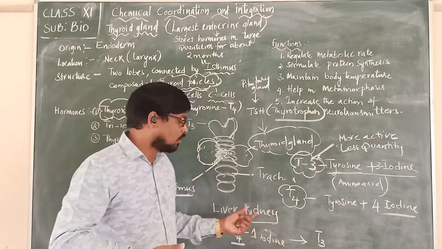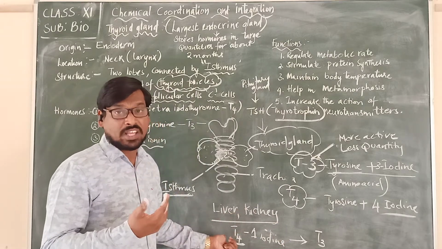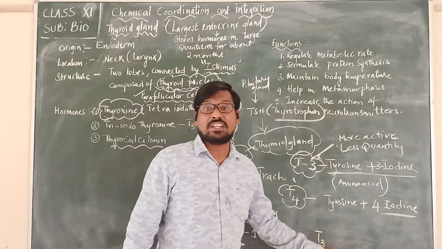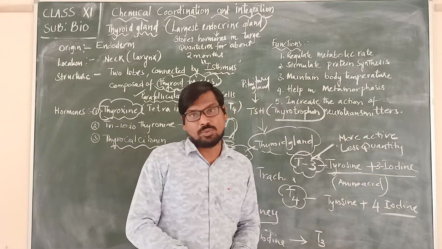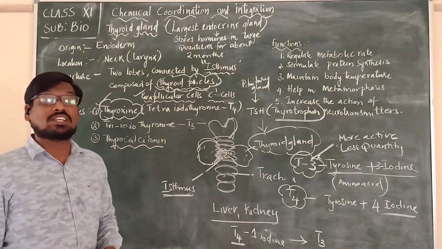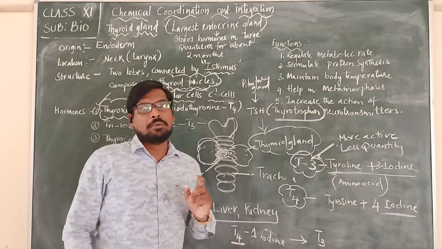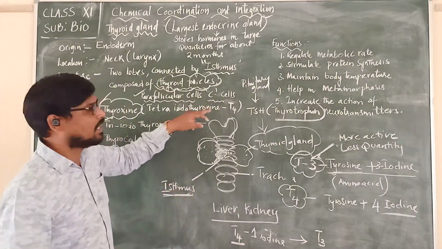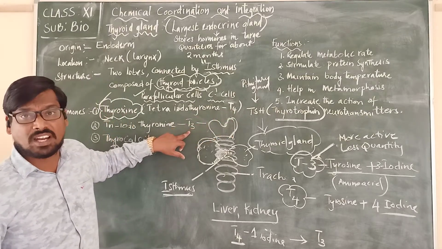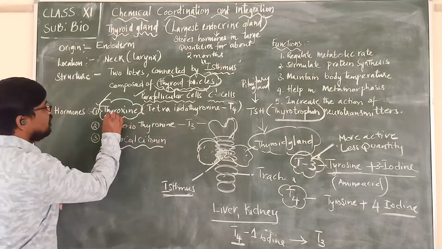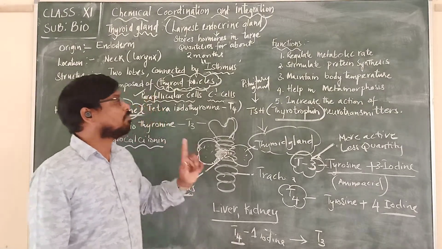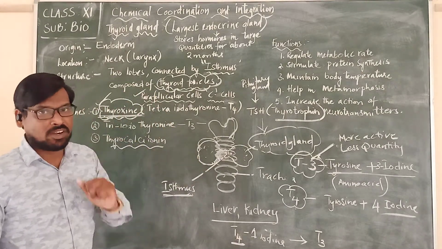In some other tissues, T4, which is tetraiodothyronine, loses one iodine and is converted into T3, which is more active. So that's why we simply call it thyroxine, the hormone produced from the thyroid gland. We do not insist on two hormones, T4 and T3, because even T4 is converted into T3. So in simple terms we always highlight that thyroxine is the hormone produced from the thyroid gland.